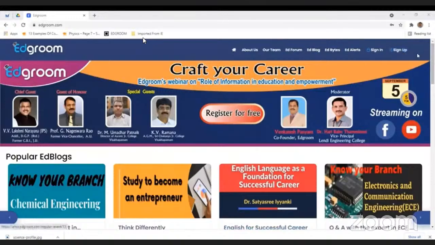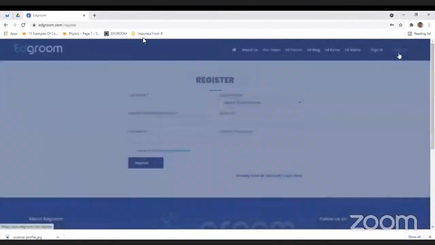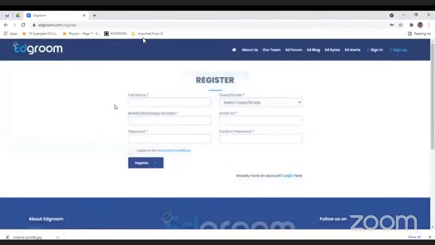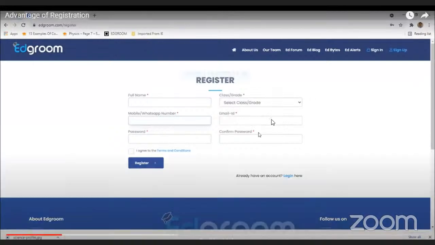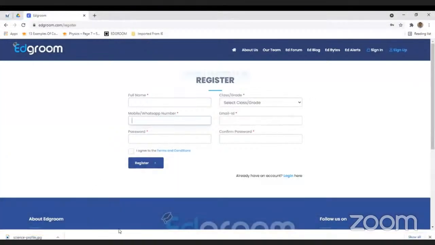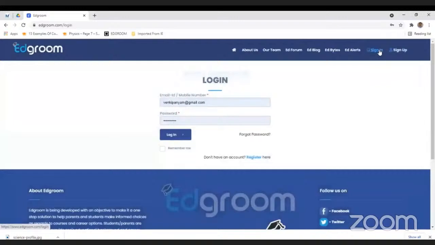First, you have to click the sign up button. There you need to fill up all the details like name. You can select the grade. You have to fill your mobile number, email address, password. You can set your password, all that. Once you register here, after registration, you can go to the sign in button. In this sign in, you have to enter your registered email address and your password. Then you